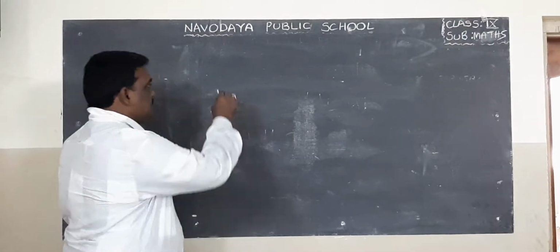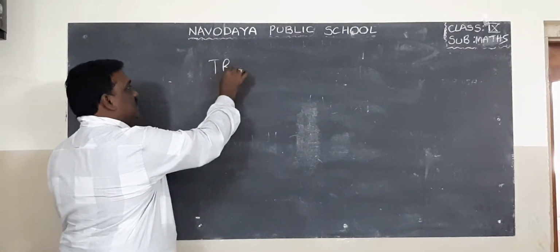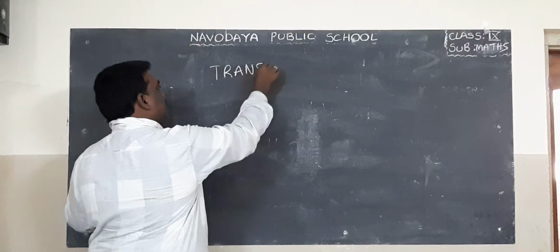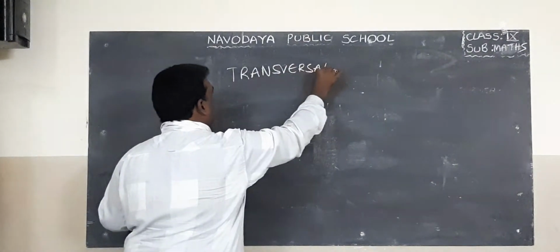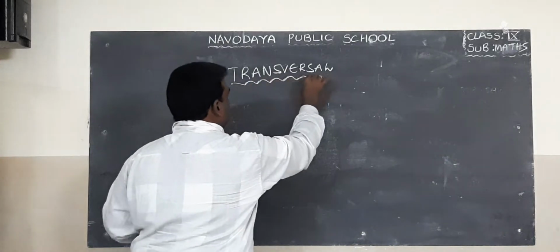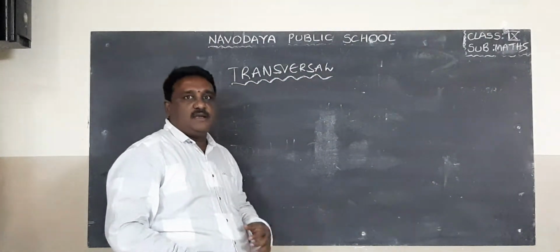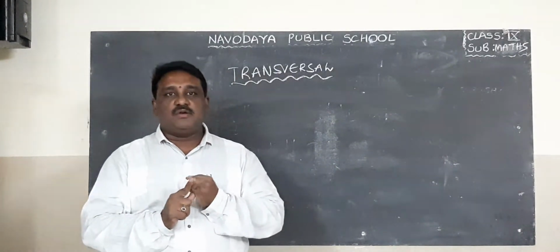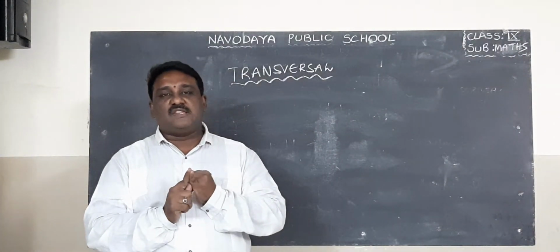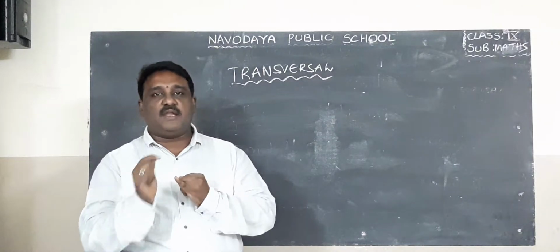The very first definition is, what is a transversal?